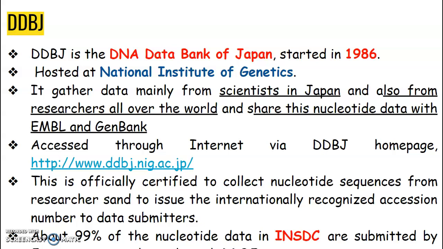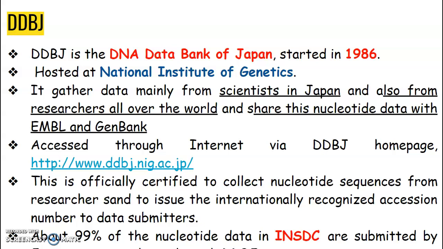And we can see that about 99% of the nucleotide sequences which are available are submitted through DDBJ in the consortium that we have already seen, the International Nucleotide Sequence Database Consortium, that is INSDC, which includes the consortium of DDBJ, EMBL, and GenBank.